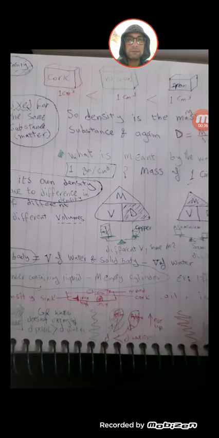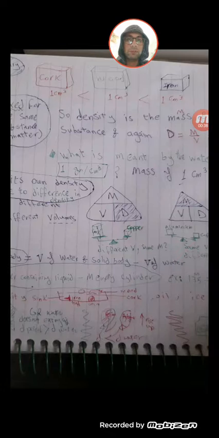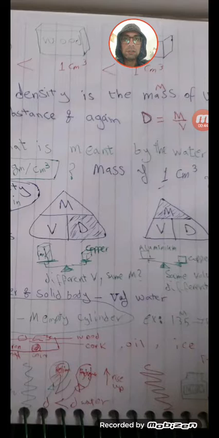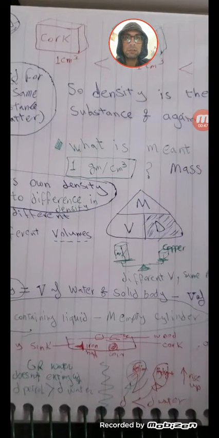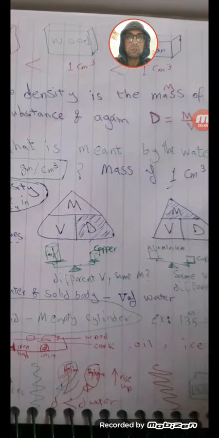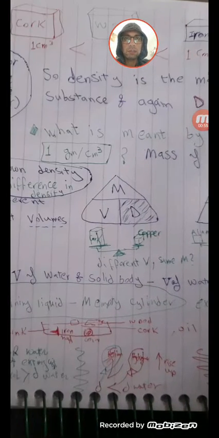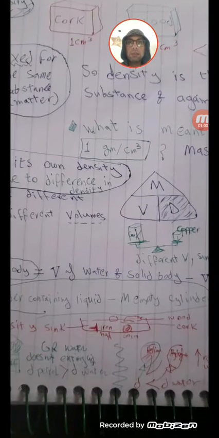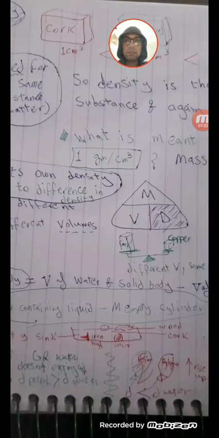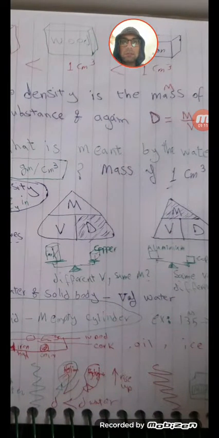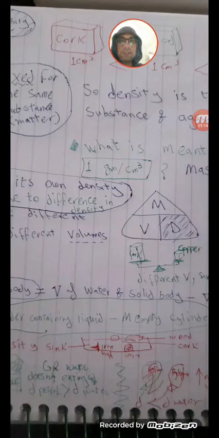Density is, before the definition, what we see when we compare a piece of cork, the first one in red in the drawing, a piece of wood in green, and the last piece is iron. These are supposed cube-shaped pieces, and we compare the density of the three. Till now we don't know the density, we'll define it, but what is the difference between the three? Yes, different substances or different matter, great.